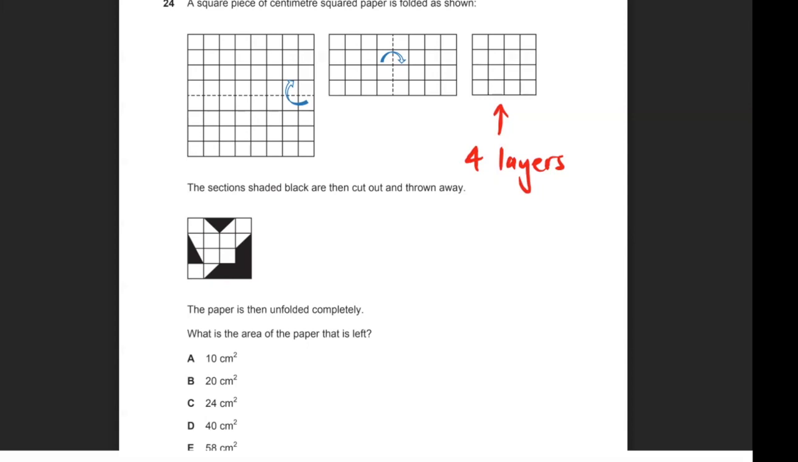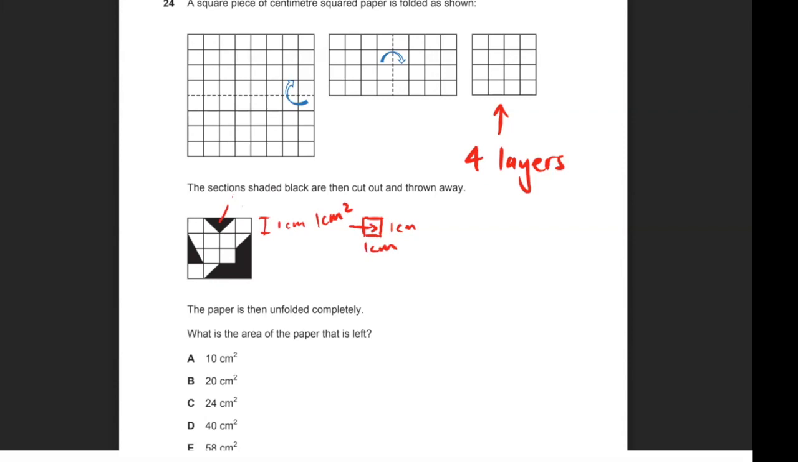Okay, so it says that it's a centimeter squared paper, which essentially means that each side length here is 1 centimeter. So let's count out and see if each square has a side length of 1 centimeter. That means the area is just the side lengths multiplied together. So each square is 1 centimeter squared. So now that we've talked about that, this little triangle is actually 2 halves of the square. So 2 halves added together will give me 1 whole square. So that is 1 centimeter squared.